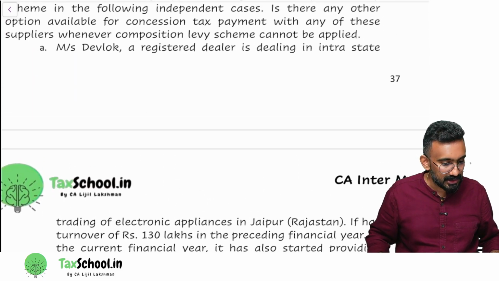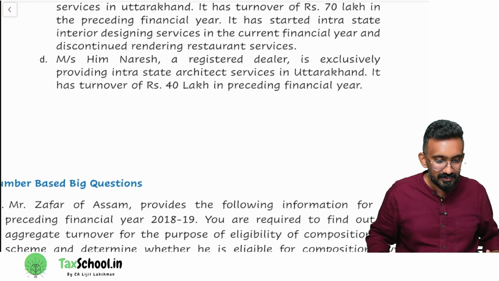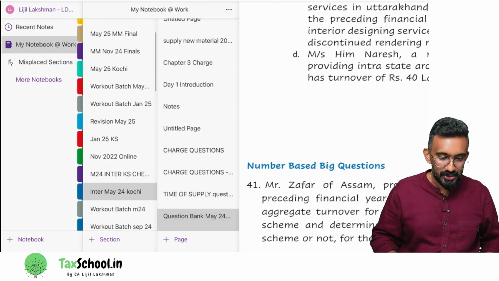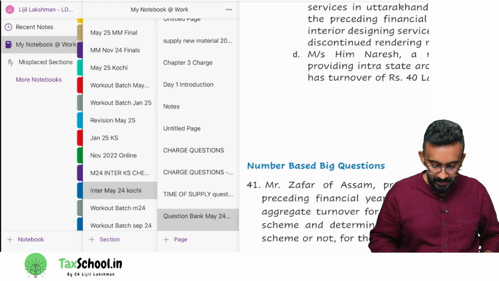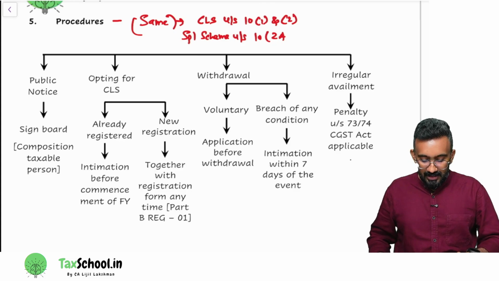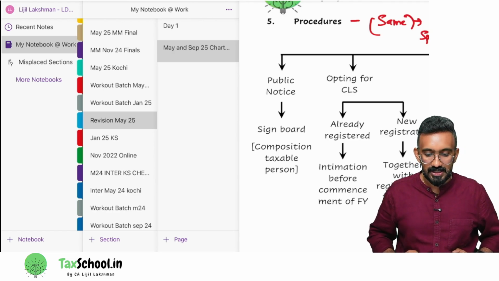Are you guys understanding the answer for these questions? Is it clear? Can I have a thumbs up if it's clear? All right. Okay. So that concludes our discussion on composition levy scheme. We are fully done with recapping the entire composition levy scheme. Now we have to go for 9.3 reverse charge cases, but we can take a small break before that.